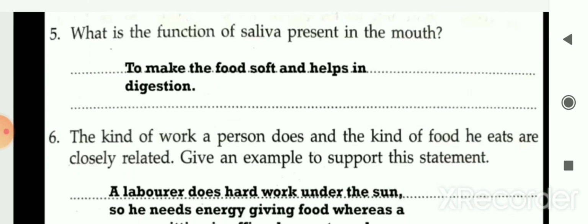Next question, what is the function of saliva present in the mouth? So saliva helps to make the food soft and helps in digestion. So this is the function of saliva.